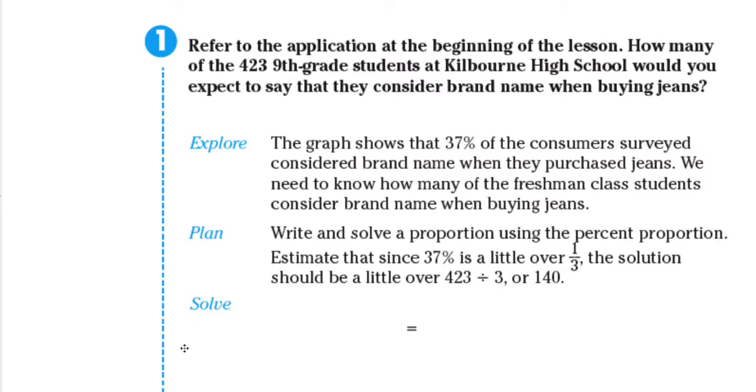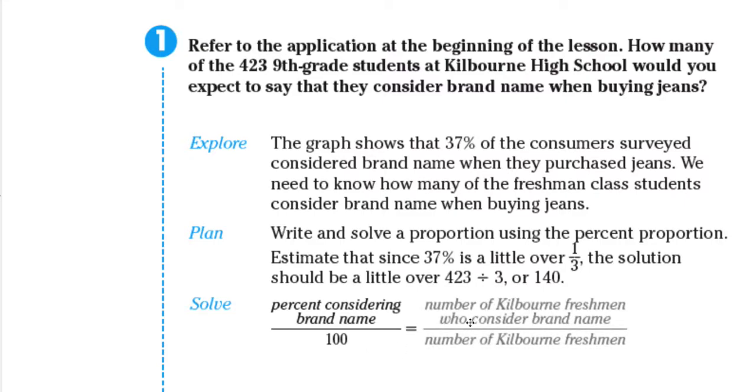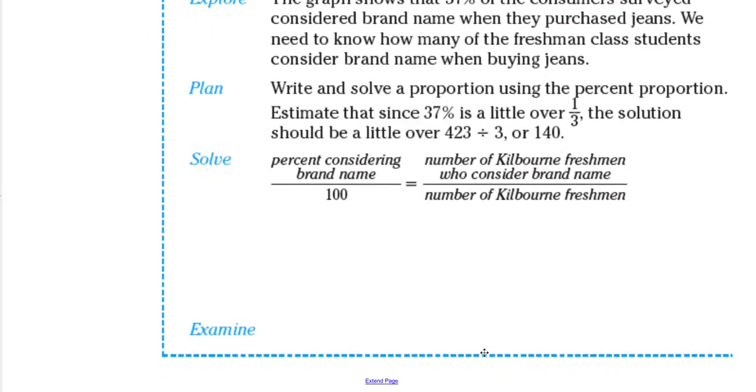So let's solve this using the percent proportion. The percent considering brand name is what we want to find out. It's over 100 because percent is always compared to 100, equal to the number of Kilbourne freshmen who consider brand name, over the number of Kilbourne freshmen. So this is our proportion.